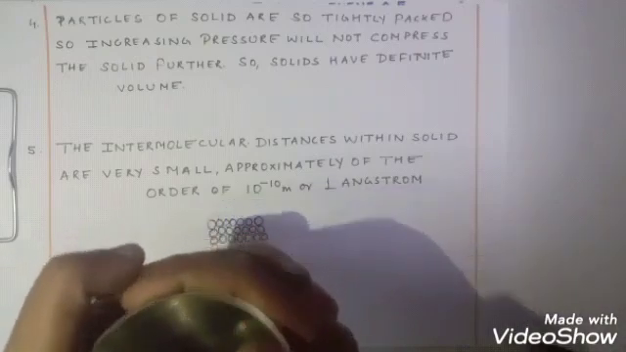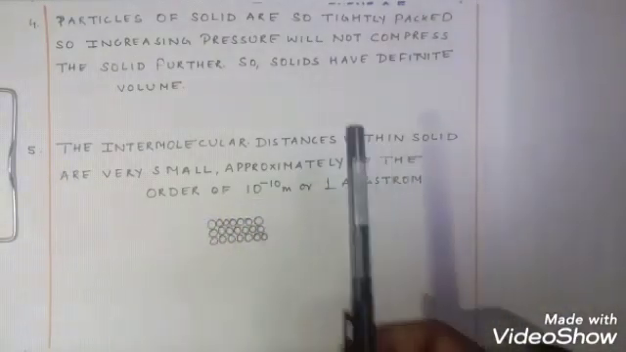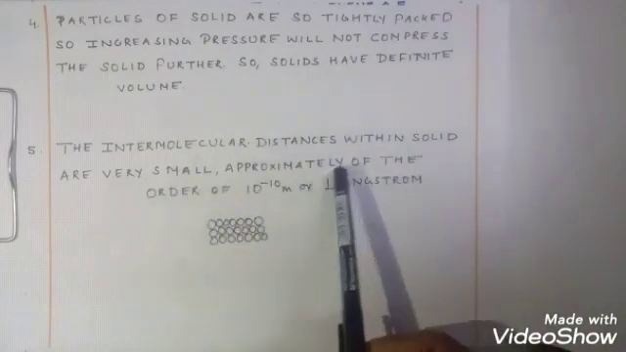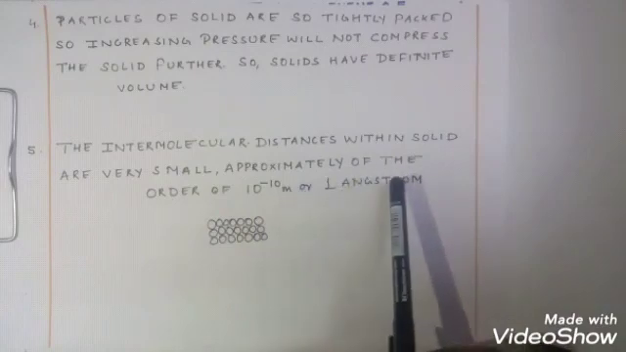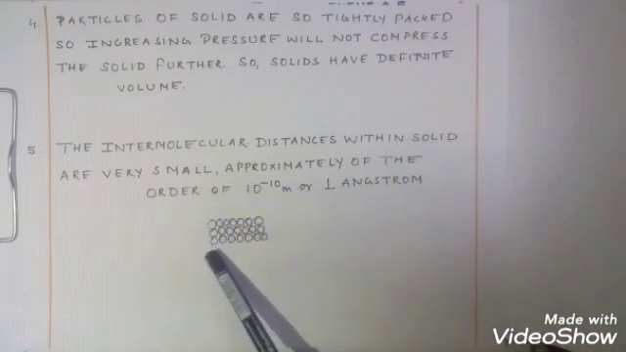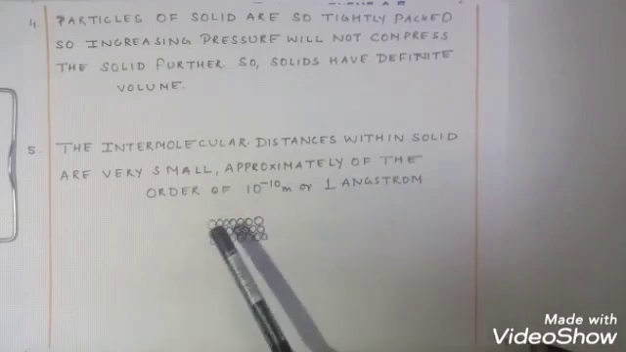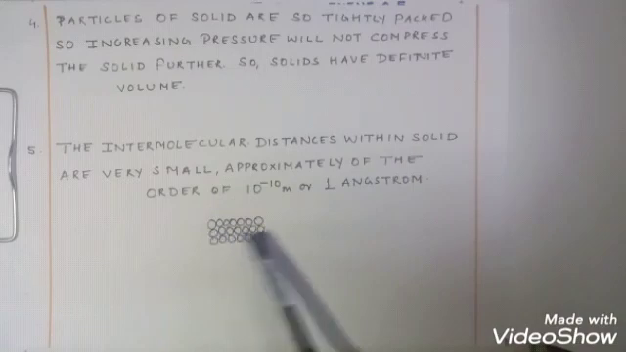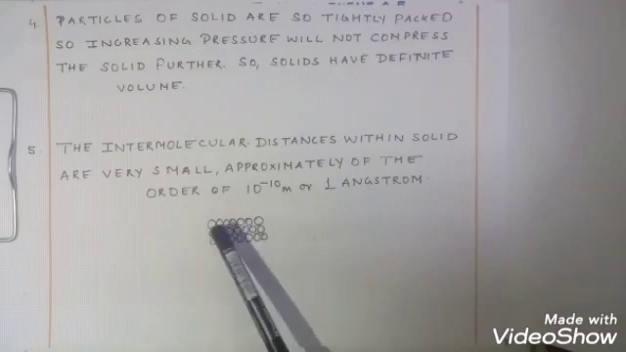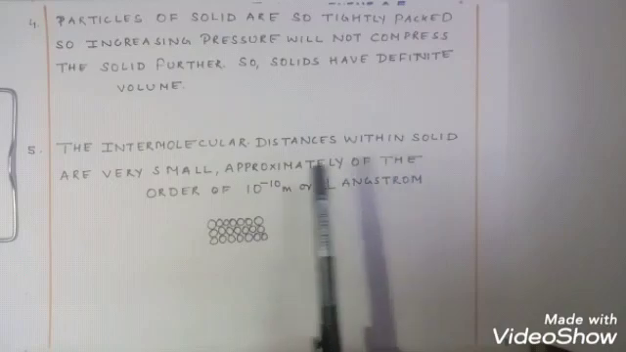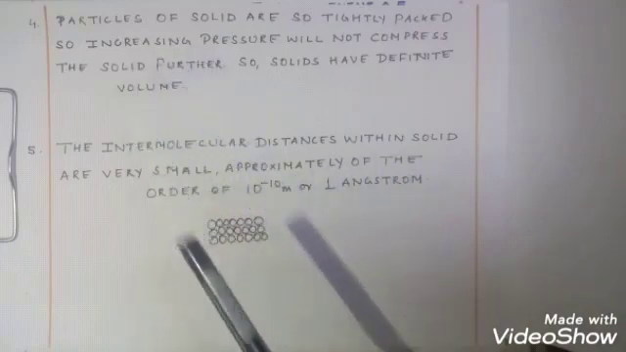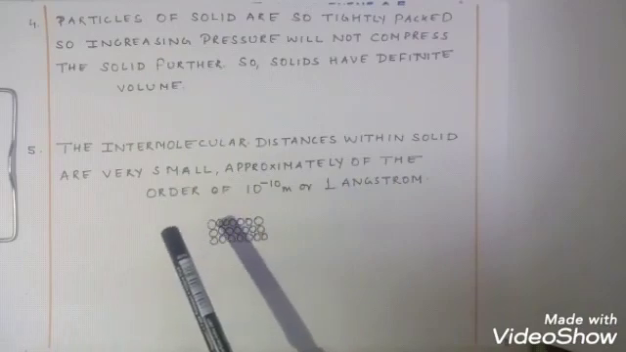Fifth point. The intermolecular distances within solids are very small, approximately of the order of 10 to the power minus 10 meter, or 1 angstrom. You can see the molecular arrangement of solid over here. Since the molecules are very closely packed with each other, the distance between the molecules is very small, and the distance between two molecules is approximately taken as the order of 10 to the power minus 10 meter, or 1 angstrom. I hope the characteristics of solid are clear to everyone.